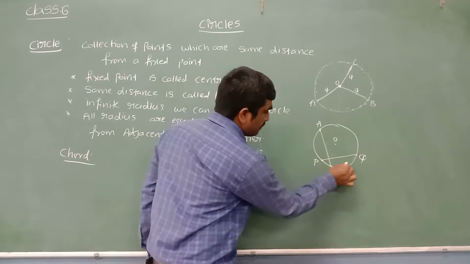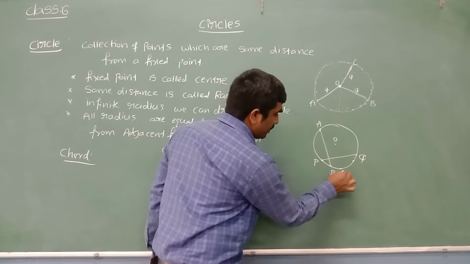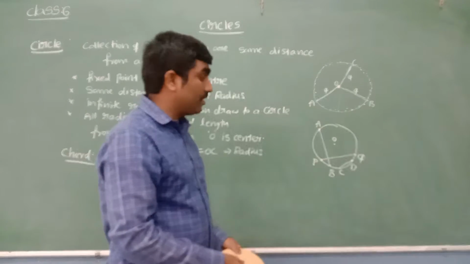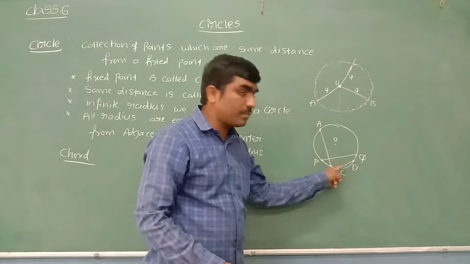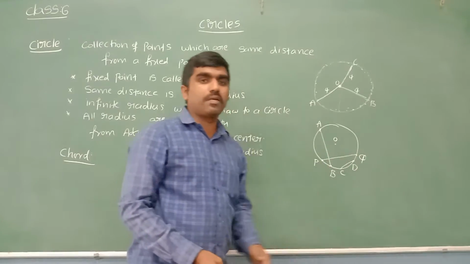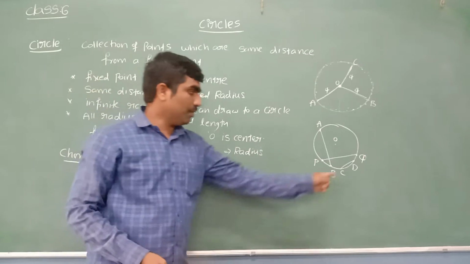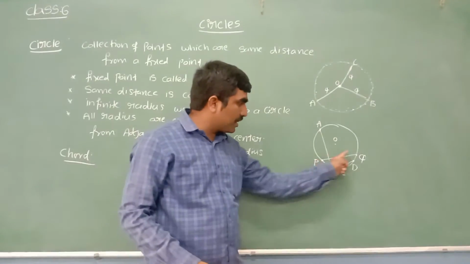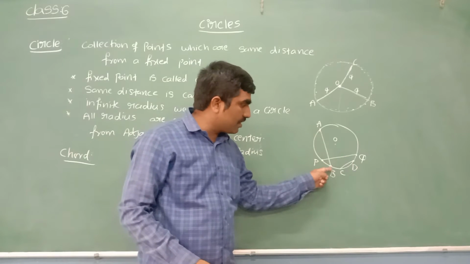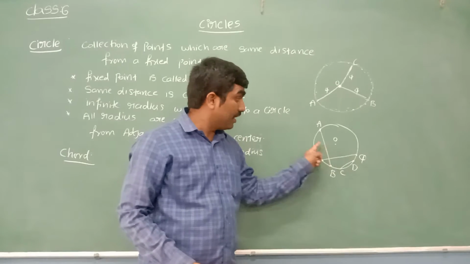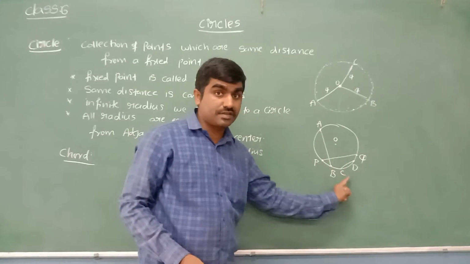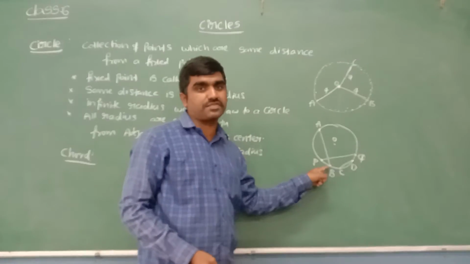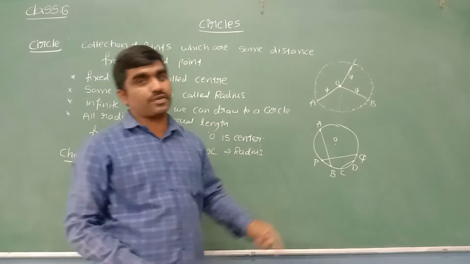Let me take one more point here, one more point here. Take CD. Join this CD. CD is also a chord, which is joining 2 points. A line segment joining any 2 points on the boundary of the circle. Now tell me what you can comment about their length. PQ is a chord, AB is a chord, CD is a chord. Like that we can draw an infinite number of chords, nothing but line segments joining any 2 points on the boundary of the circle.